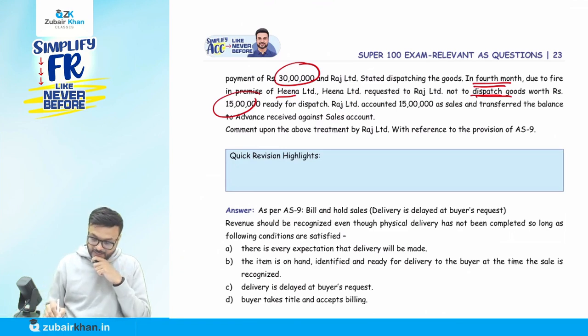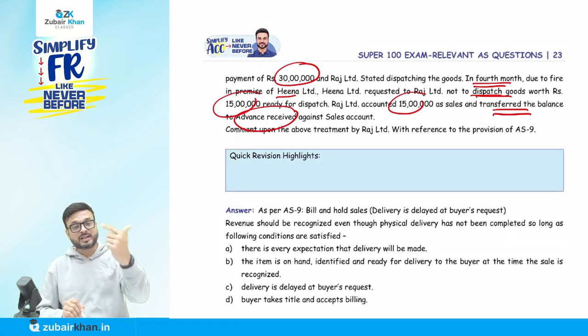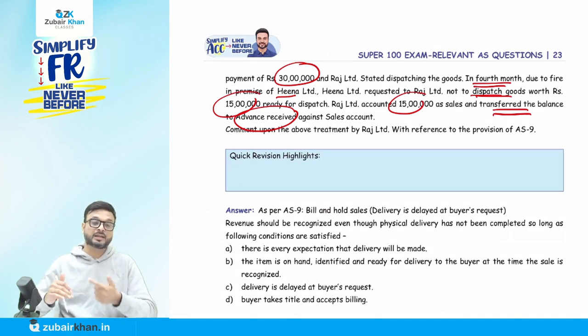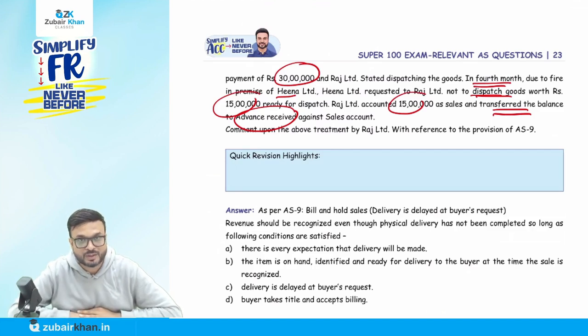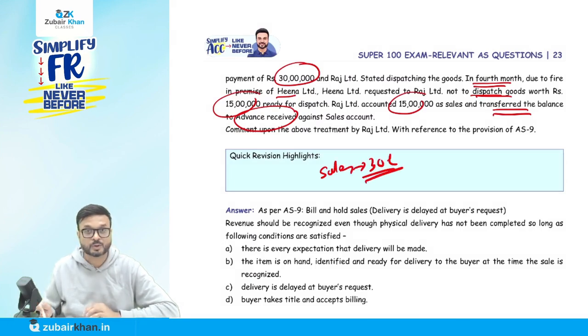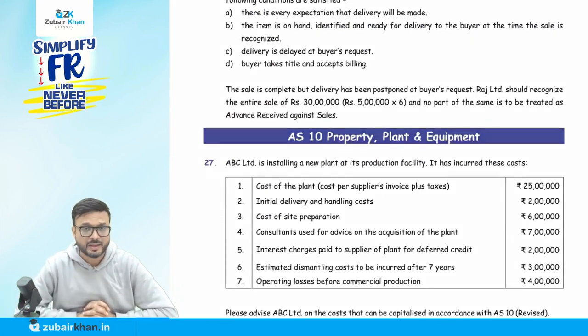Raj recorded 15 lakhs as sales, and for the balance, you requested me to delay the delivery of the goods. So it will not be recorded as advance. It will be recorded as sales only, because the delivery of the goods is delayed on the request of the buyer. So it will be recorded as sales, complete 30 lakhs. How much is the sales here? Complete 30 lakhs. Okay, so now we are done with accounting standard 9 for today.